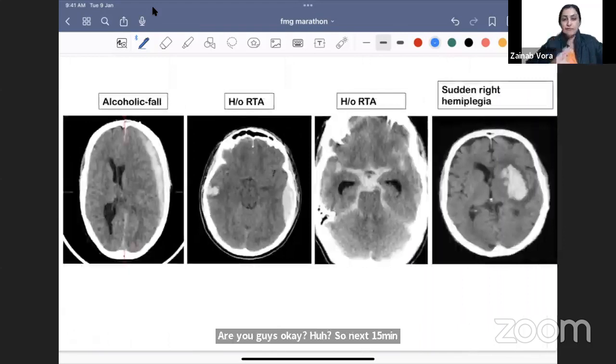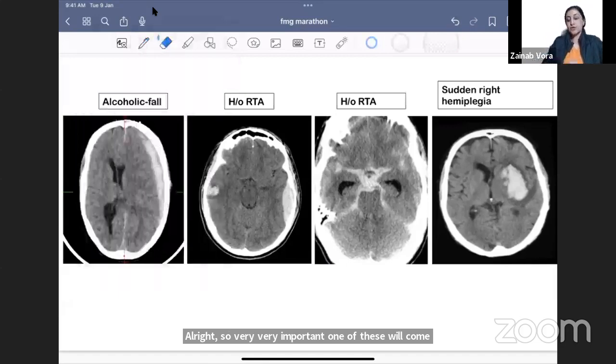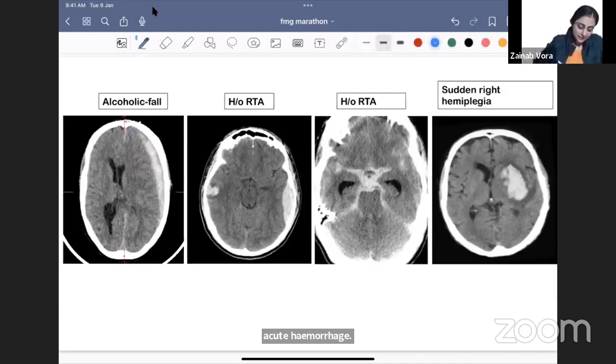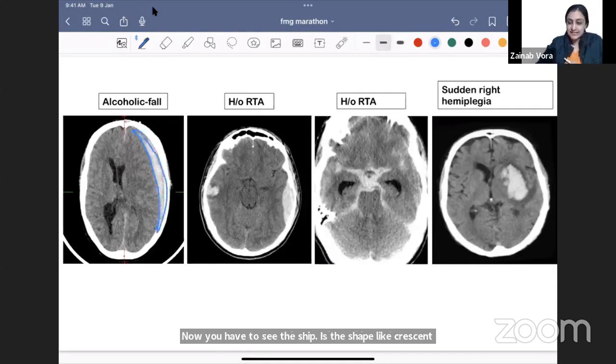All right, very, very important. One of these will come. So I am giving you 4 conditions. On an NCCT, whenever you see something white on a non-contrast CT, it is acute hemorrhage. Now you have to see the shape. Is the shape like a crescent? It is crossing the sutures and it is like a crescent, and the history is a trivial fall, an alcoholic fall, an elderly person falling in the bathroom. What will this be? This is acute subdural hemorrhage.